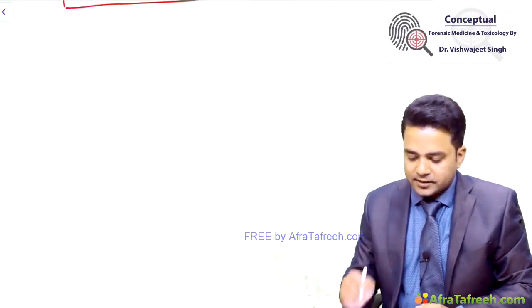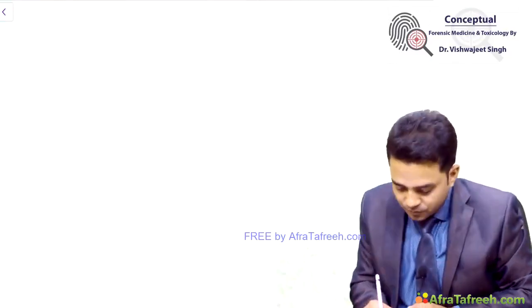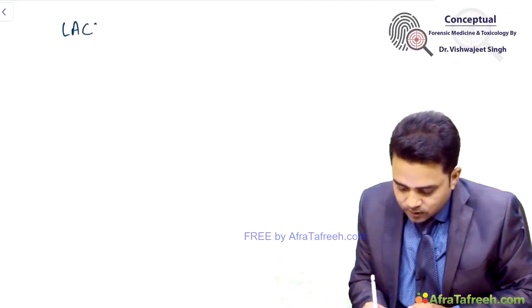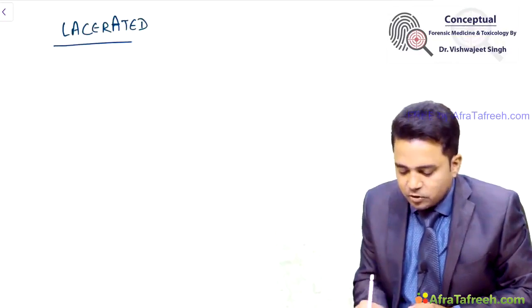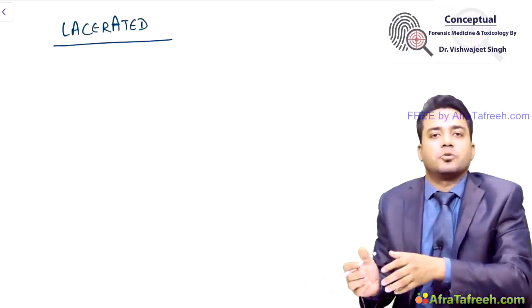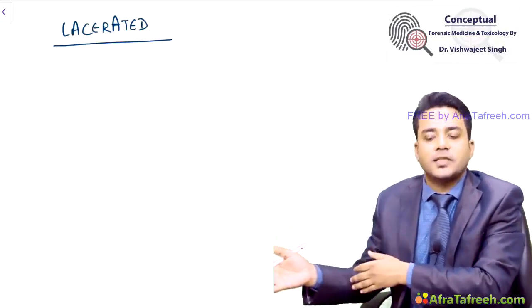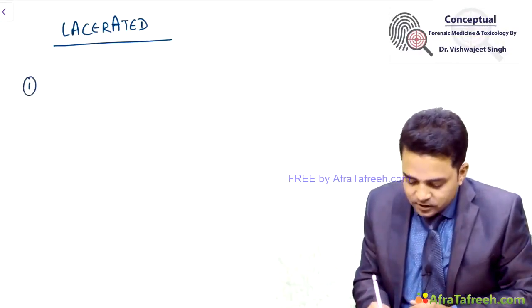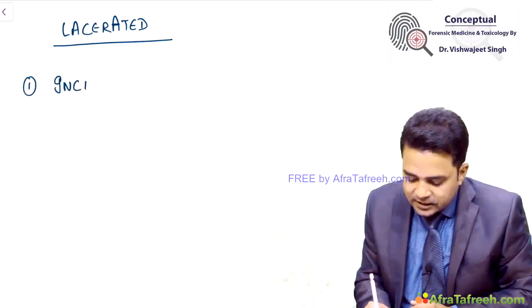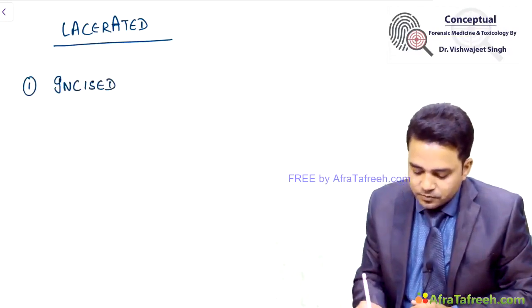Let us now come to lacerated wounds. A wound where there is damage of epidermis and the deeper tissues is said to be a lacerated wound. Let us look at the types. Firstly, we have incised looking lacerated wound.